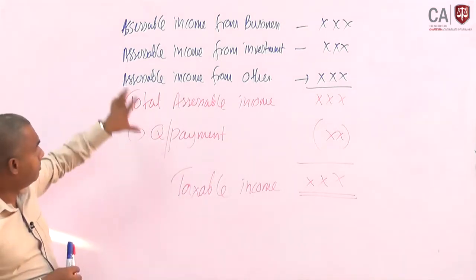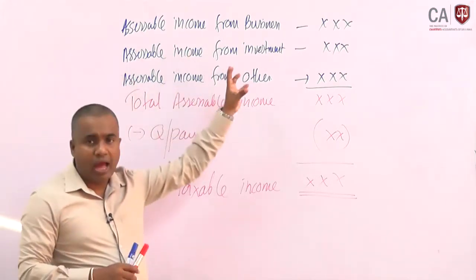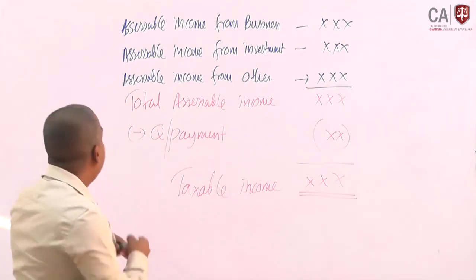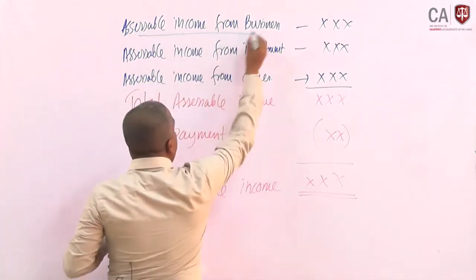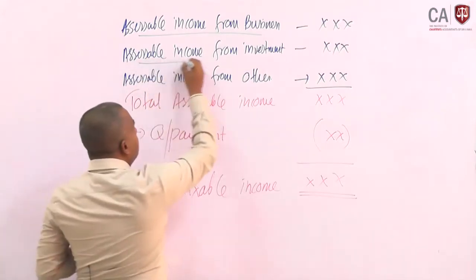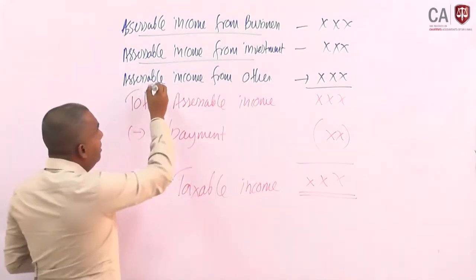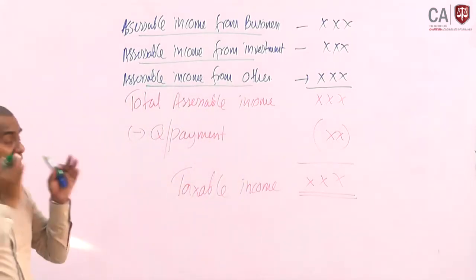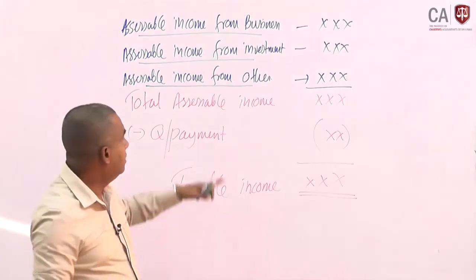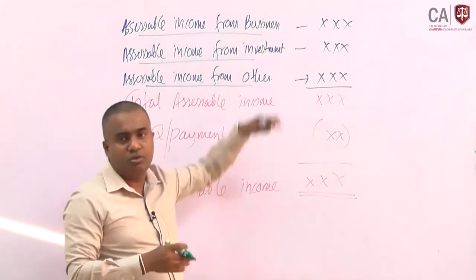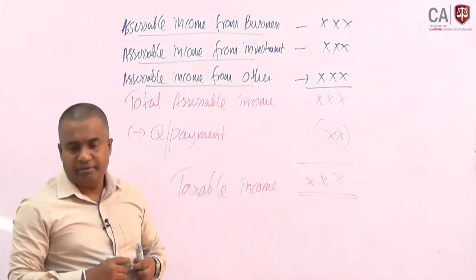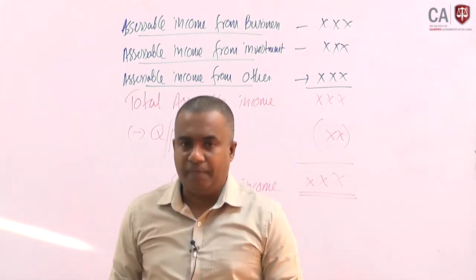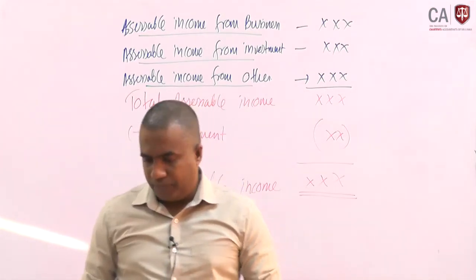For the entire calculation, you should separately decide how we arrive at the assessable income from business and from investment. If there is anything related to other sources, we should consider it. Any fixed-base, recurring nature income received other than from business or investment should be considered here. Likewise, we can identify how we decide the taxable income.